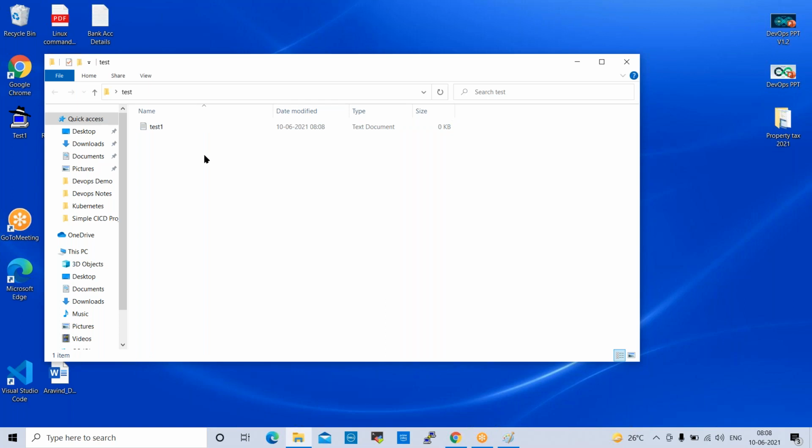When I modify anything in this document, add any content, or delete any content, will those changes be tracked? In my local laptop or desktop, when I create any folder or file and modify anything, those changes will not be tracked. It is not possible.